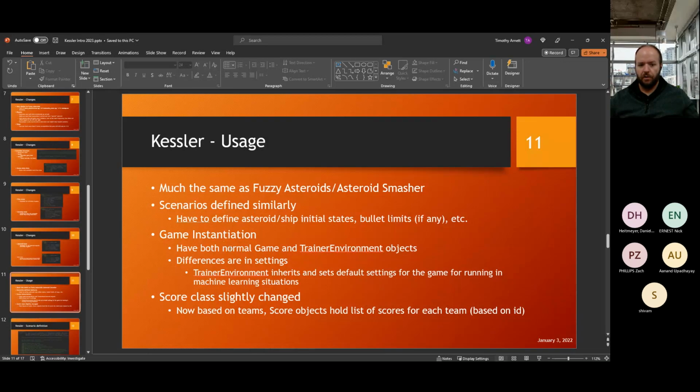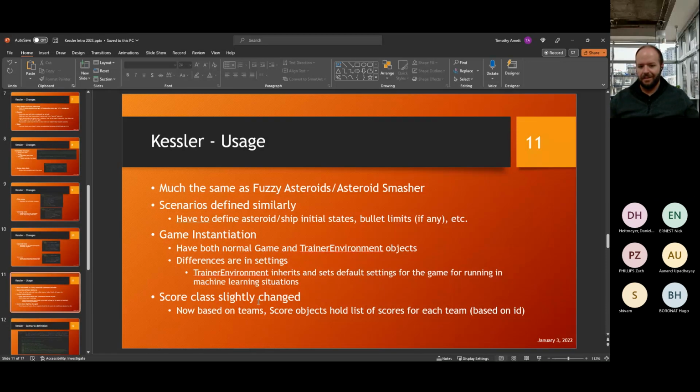Game instantiation. So you have both normal game objects and trainer environment. The differences in these are in the settings. So trainer environment inherits from the base game, and it just sets a bunch of default settings such that it can run in machine learning situations more easily. So it does things like turns the graphics off, sets it to max real-time multiplier, so it can run as fast as possible, stuff like that.